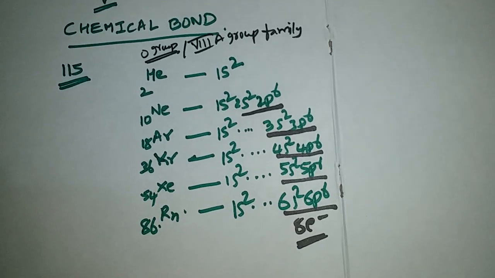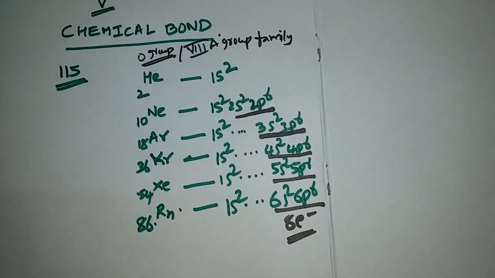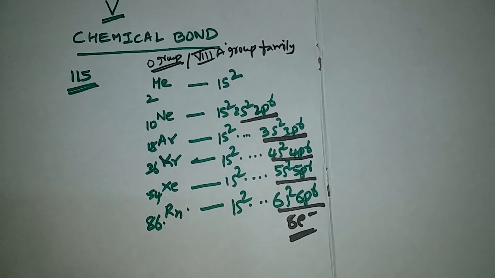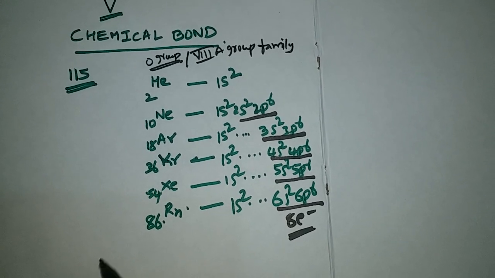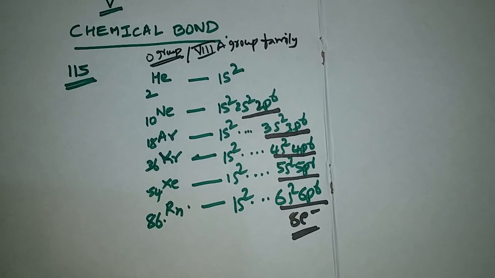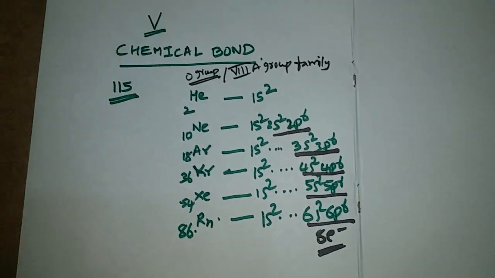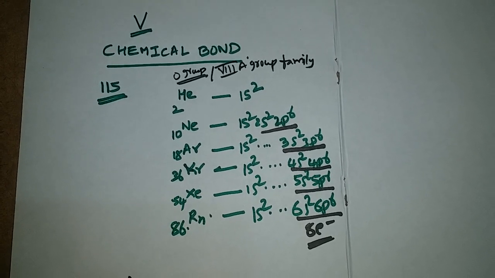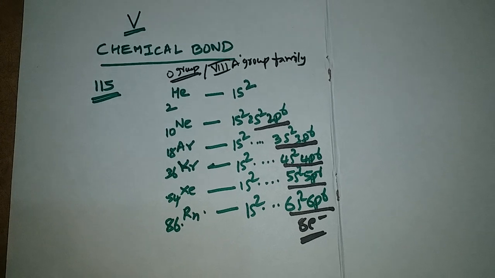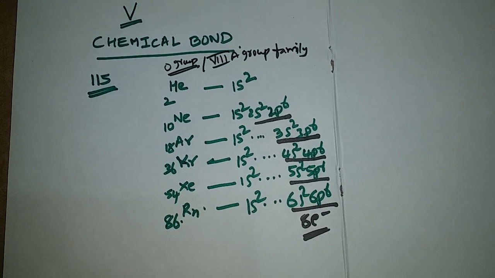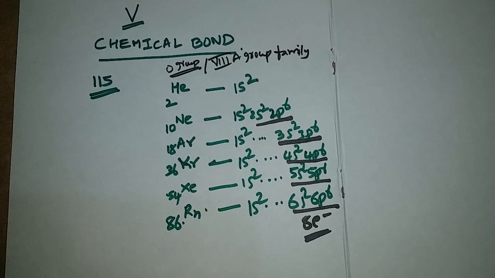So, atoms are combining with each other by forming chemical bonds, then we are getting molecules. What is the reason for the formation of molecules? Atoms are trying to get stability as their nearest noble gases.